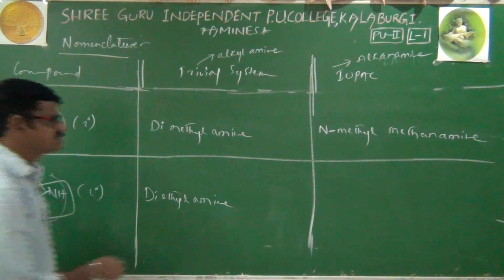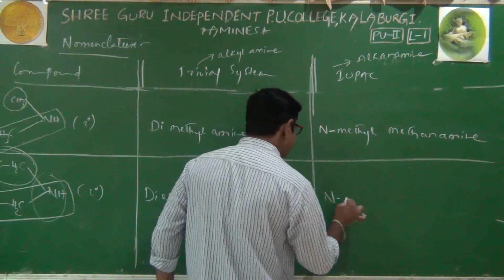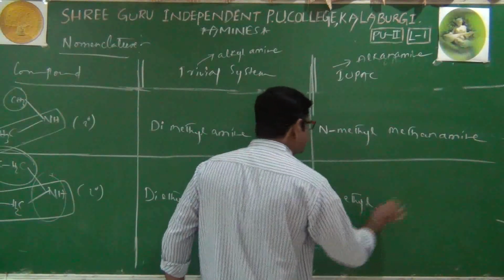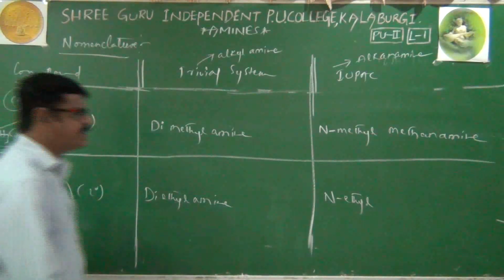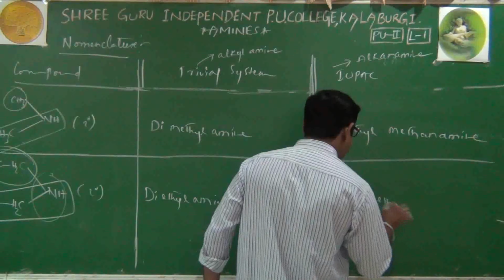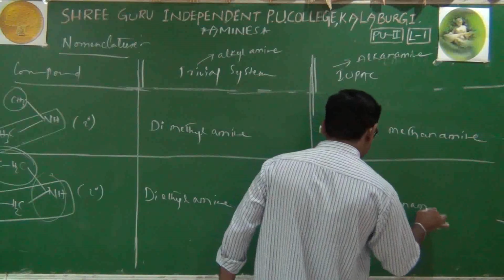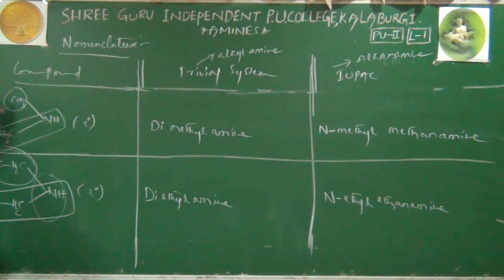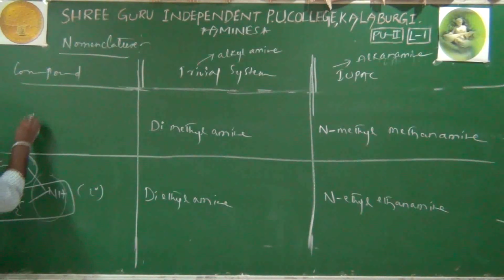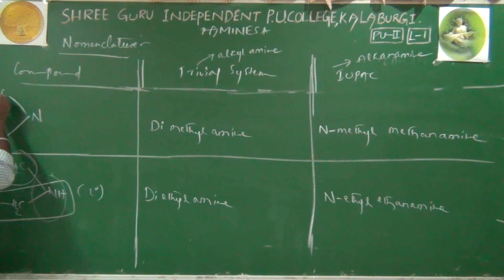Now it is a branch. How to write its name? Similar, same. N for nitrogen, N-ethyl. The remaining parent chain contains 2 carbon atoms, ethanamine. N-ethyl ethanamine. Here 2 methyl groups were the same, and here 2 ethyl groups are the same. Next, I will give you an example where 2 different alkyl groups are present. Here I write: one is a methyl group, one is an ethyl group.